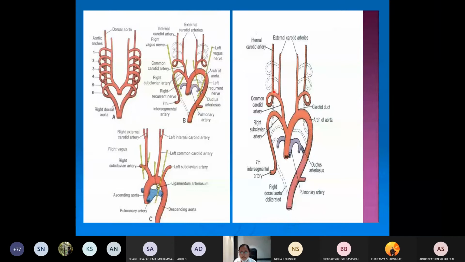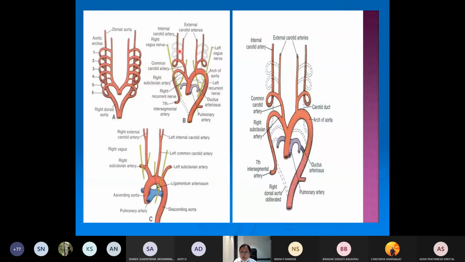Now the distal or dorsal part of the third arch and the remaining part of the right dorsal aorta cephalic to the ductus caroticus will form the internal carotid artery. What I have told, this ductus caroticus between the third and the fourth arch will disappear. So whatever dorsal aorta cephalic to the ductus caroticus is there will form the internal carotid artery along with the dorsal part of the third aortic arch.